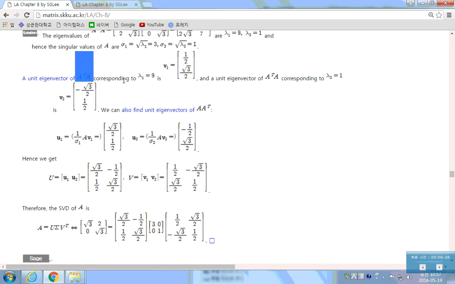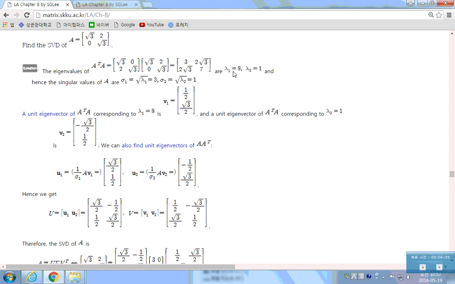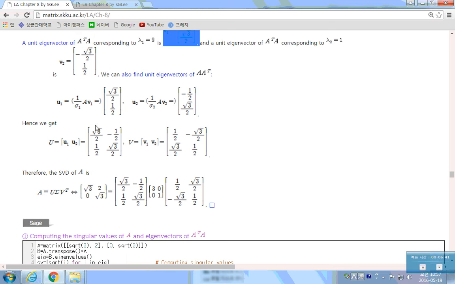So for this, you find the eigenvector of A transpose A corresponding to the eigenvalue lambda 1, which is 9. Then you have V1 here. And find the eigenvector of A transpose A corresponding to the eigenvalue lambda 2, which is 1. Then you have this. Then just normalize. You have distinct eigenvalues, so those eigenvectors are orthogonal.